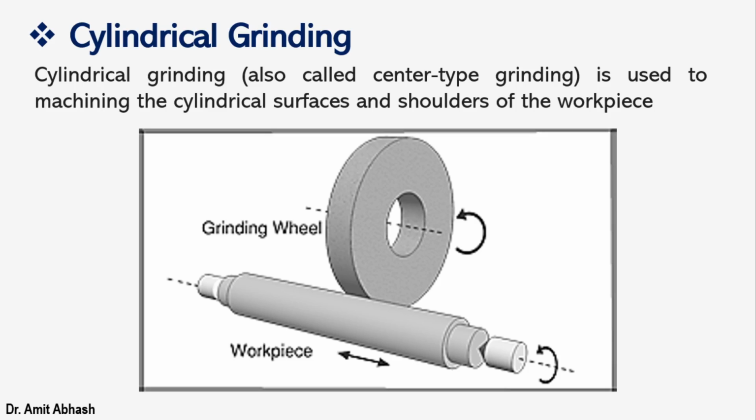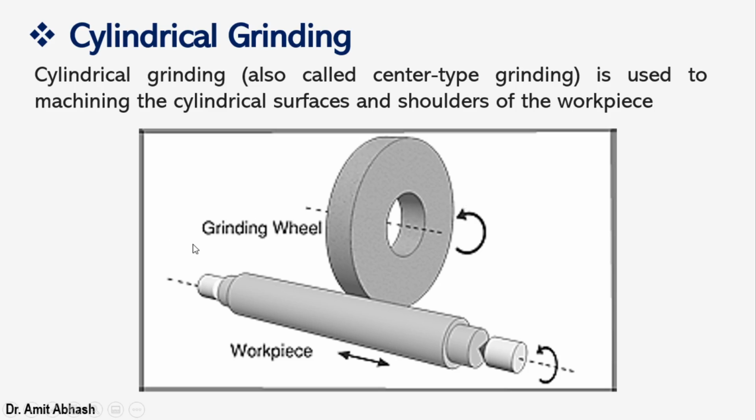Next, some of the types of grinding machine. The first one is the cylindrical grinding machine. The cylindrical grinder, or cylindrical grinding, also called center type grinding, is used for machining the cylindrical surface and shoulder of the workpiece. Wherever some circular section is required to be machined, we will use the cylindrical grinding machine.